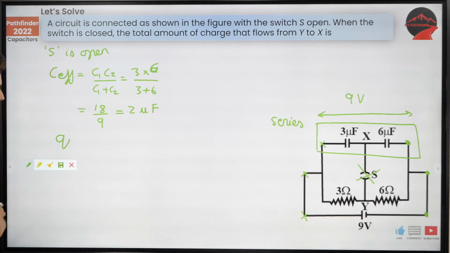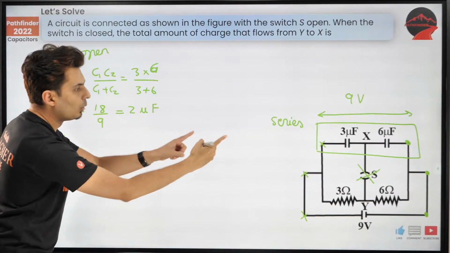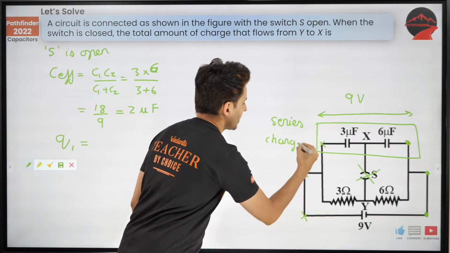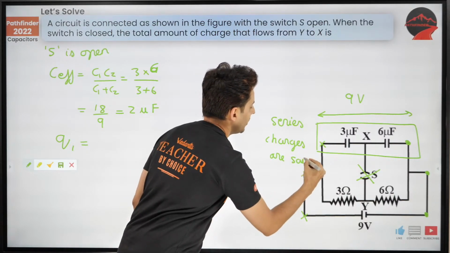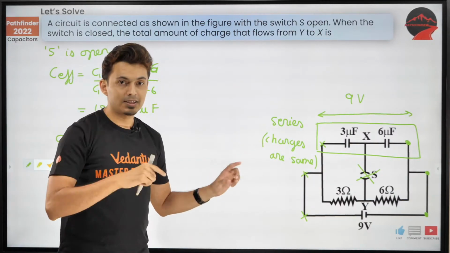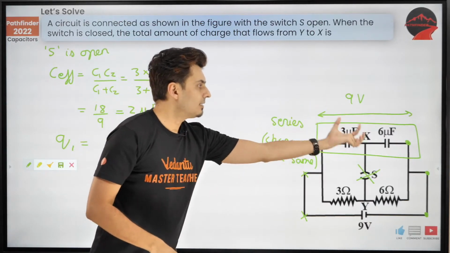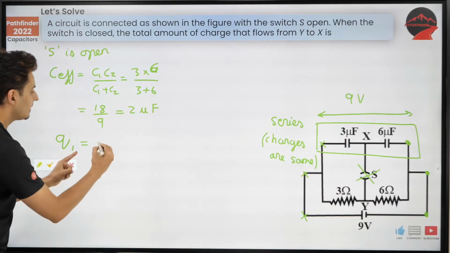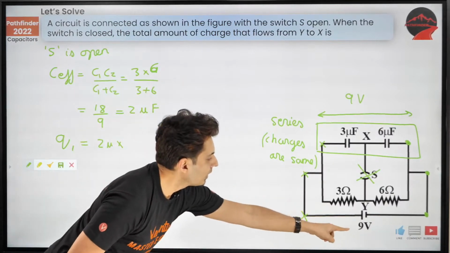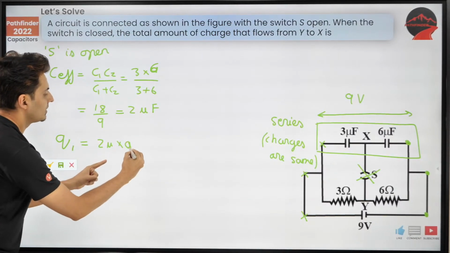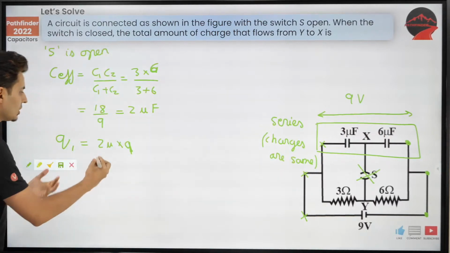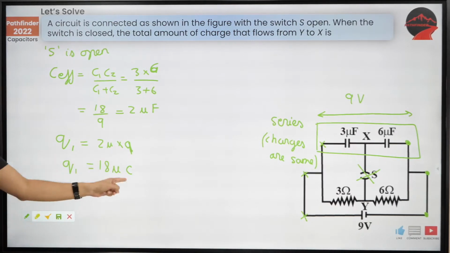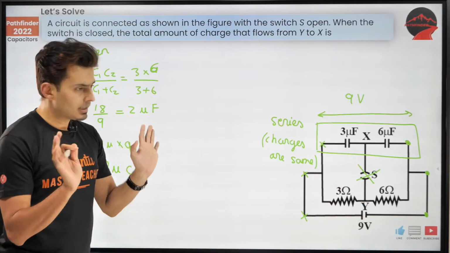Now we can find the charges which are initially present on both the capacitors. Remember, for capacitors in series the charges are the same, just like in resistors in series, current is the same. For capacitors in series, the charge in each capacitor is the same. So C into V. What is V? 9 volts is the voltage. So what is it going to be? 18 microcoulomb. So Q1 is nothing but 18 microcoulomb. Clear till this point?